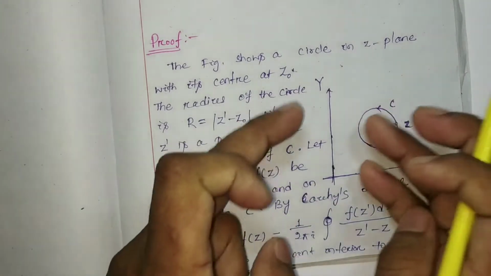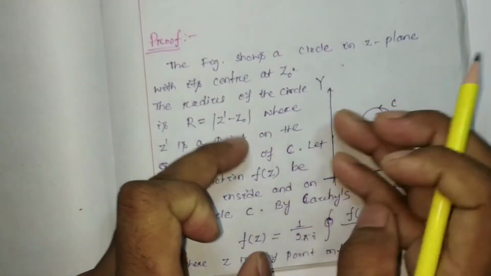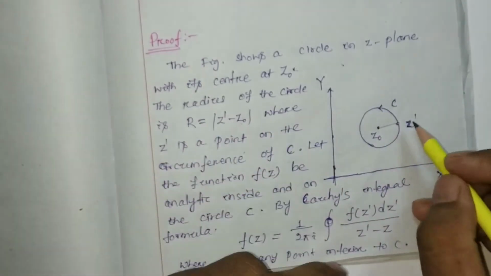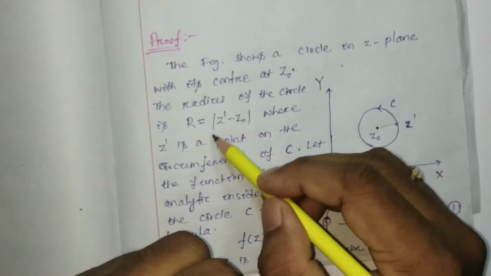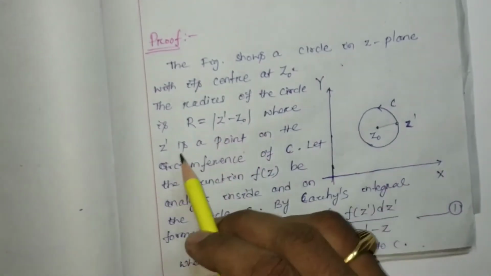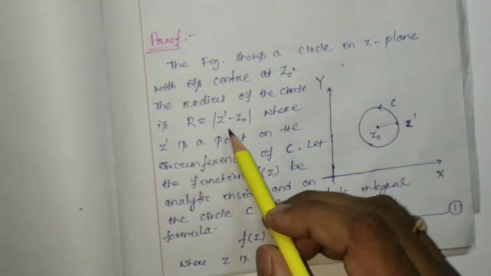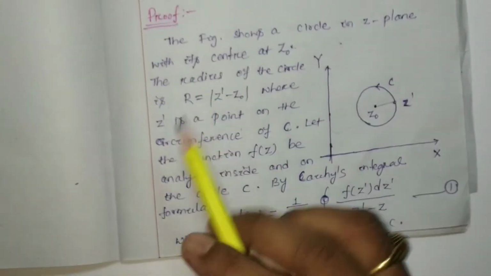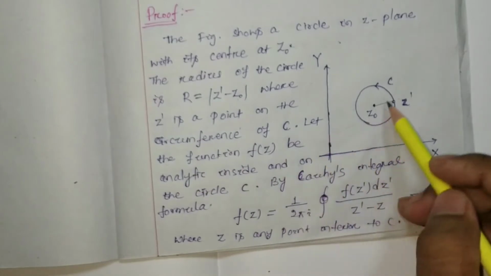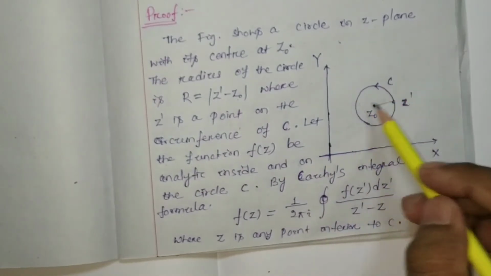Suppose this circle is in the second quadrant, so z' - z0 could become negative; only for that reason we consider the modulus. In general, the radius of the circle is |z' - z0|, where z' is a point on the circumference of C.